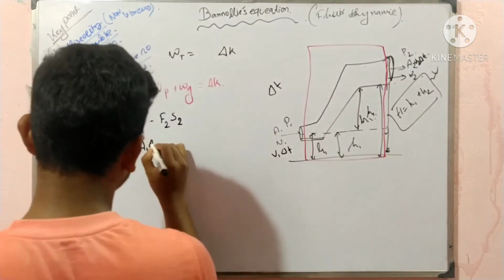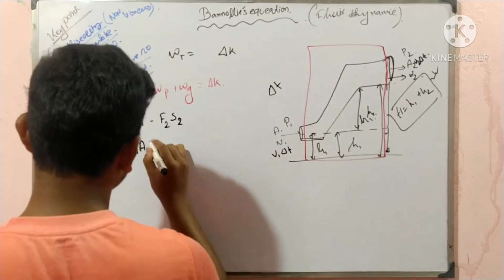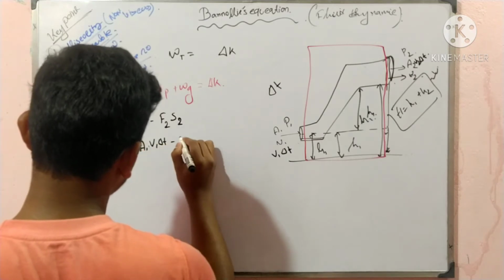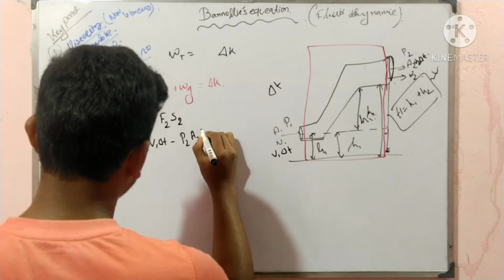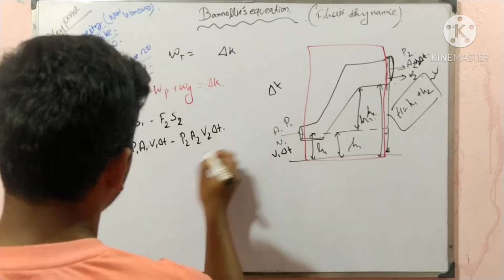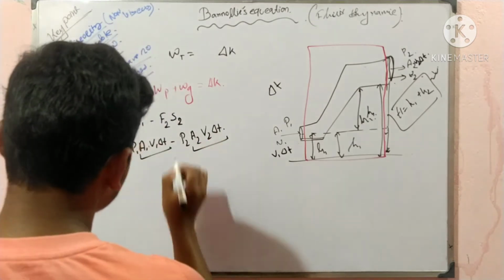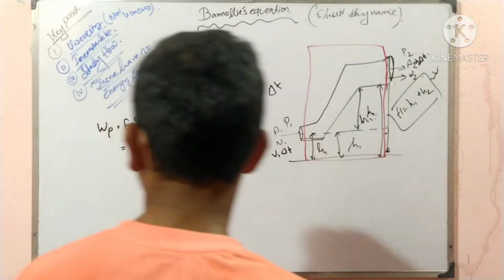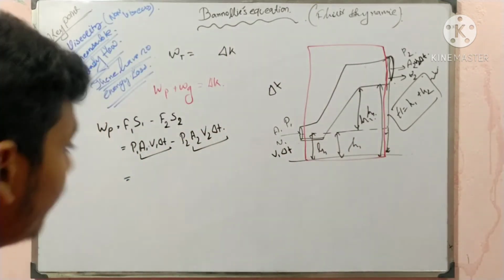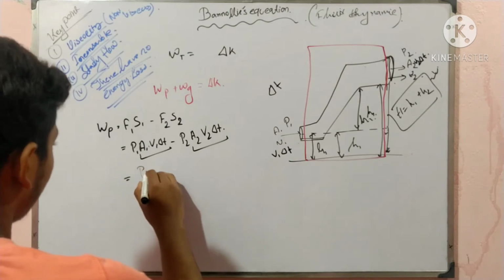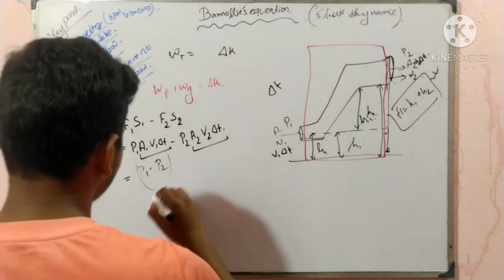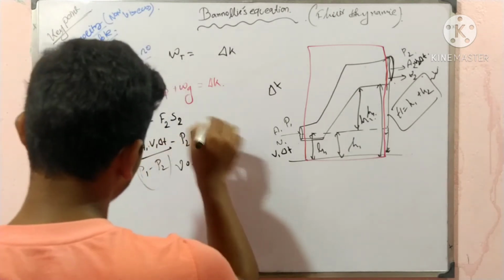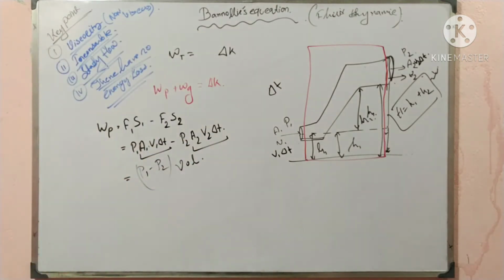So we can write P1 A1 V1 delta T minus P2 A2 V2 delta T. What is this? This term is equal to volume. So P1 minus P2 times volume. That is our work done by the pressure.